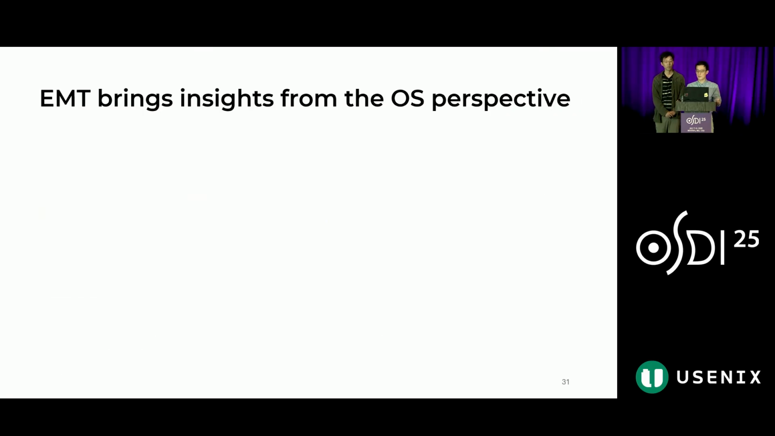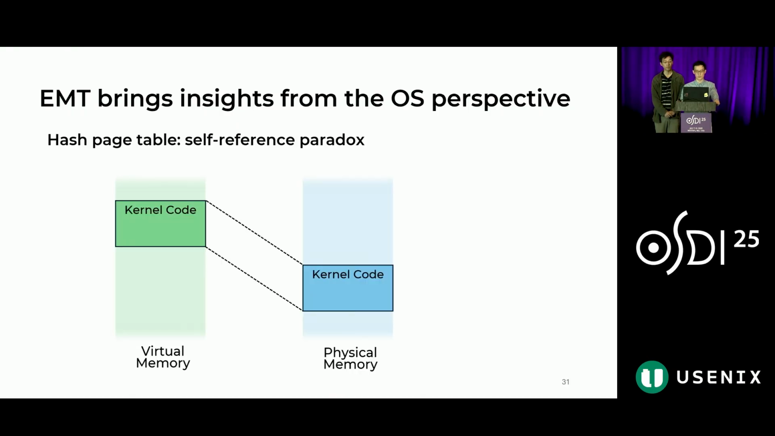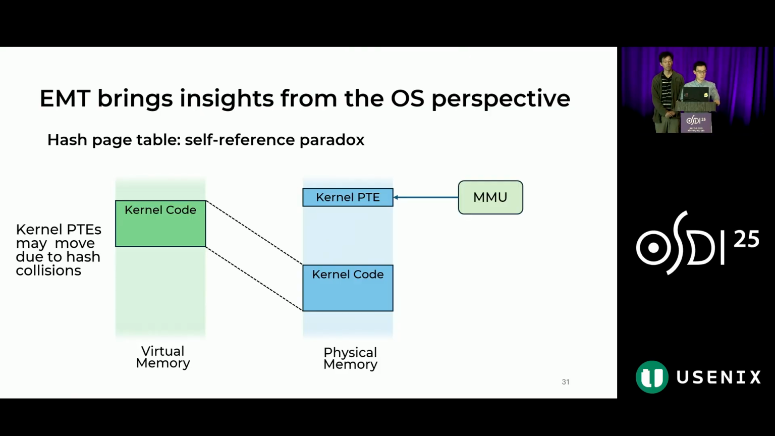In our experience, using EMT to build OS support for hardware translation architecture is incredibly helpful to understand their implications from the OS perspective. Here, we just pick one example of our findings, which is the self-reference paradox for hash page table. The context here is like this. The kernel code is also mapped with some kernel PTEs. While the kernel code is executing, the MMU will need to refer to the kernel PTEs for translations. However, the kernel PTEs may move due to hash collisions, which is a unique challenge for the hash page table.